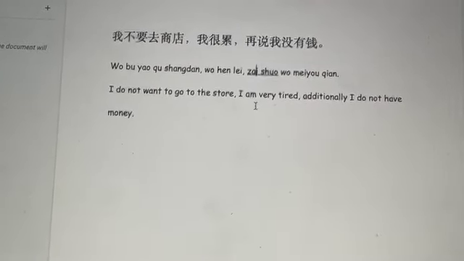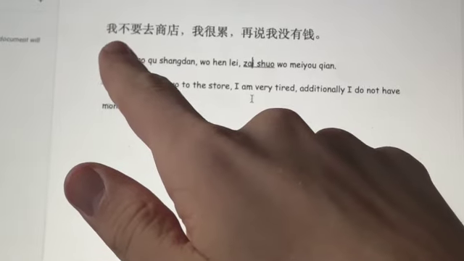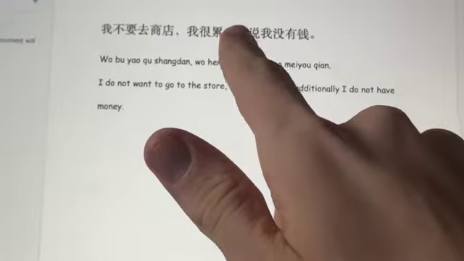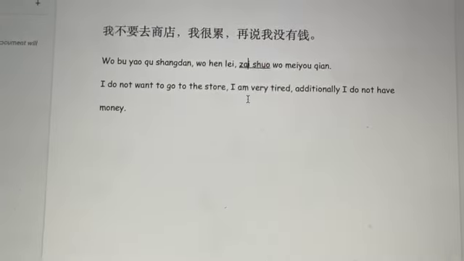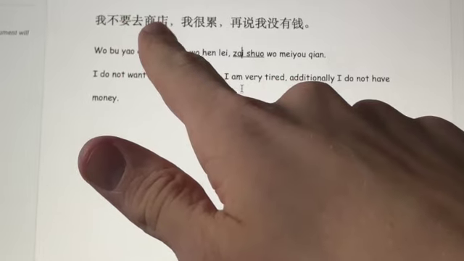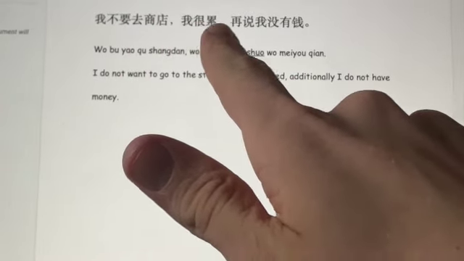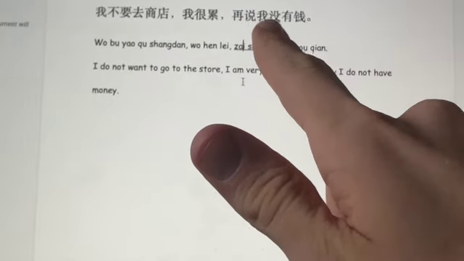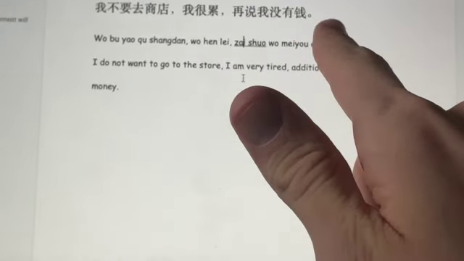Let's look at one last very simple example. So this sentence, 我不要去商店，我很累，再说我没有钱. So this sentence is just saying, I don't want to go to the store. 我很累, which is I'm very tired. And then 再说, additionally, 我没有钱, I don't have money.